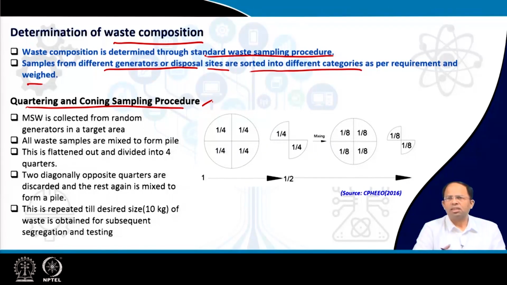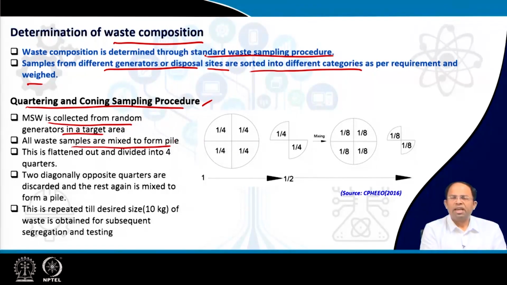But if I just want to look into the waste composition for commercial areas, then we will only use commercial areas, mix the waste from all the different individual generators there, and follow this quartering and coning sampling procedure. What is this procedure? MSW is collected from random generators in the target area. That is our first step: random generators are selected and we collect waste from them.